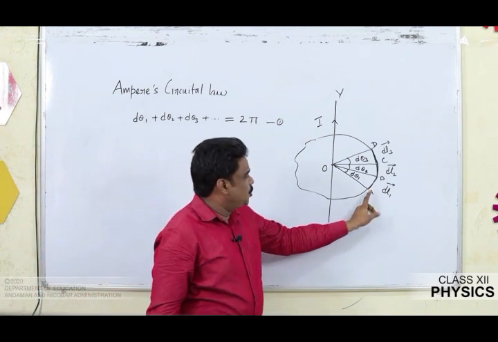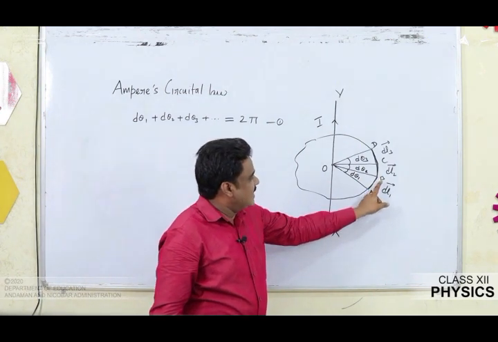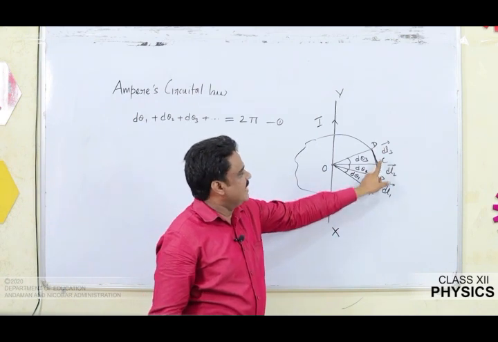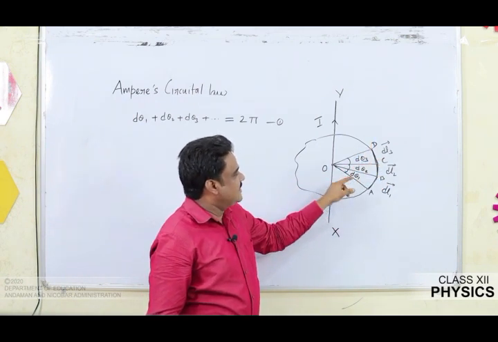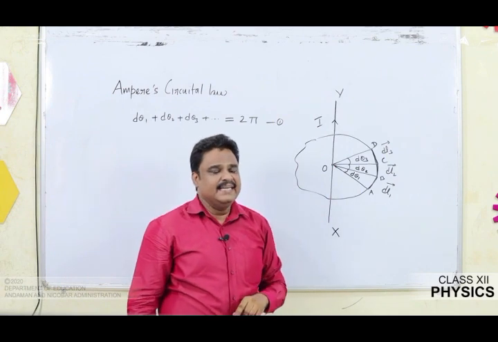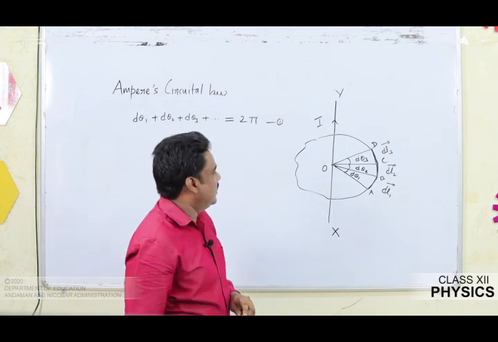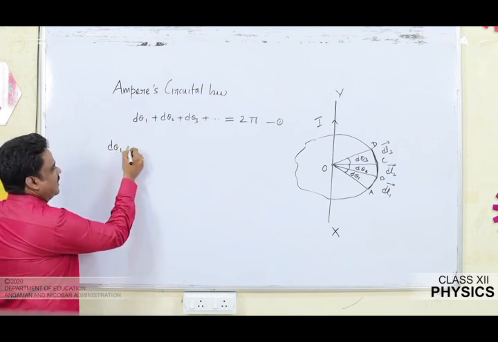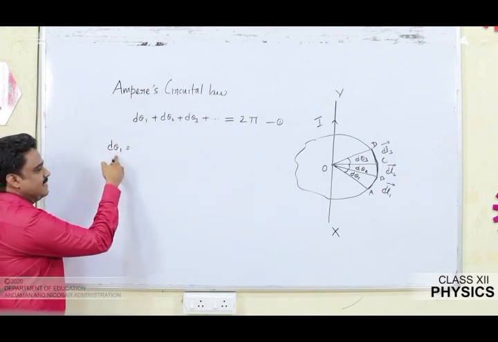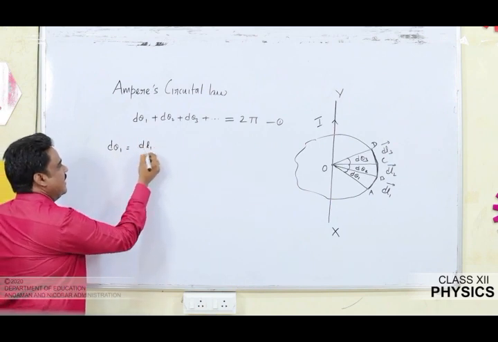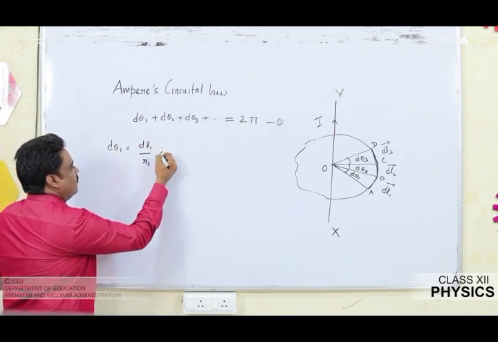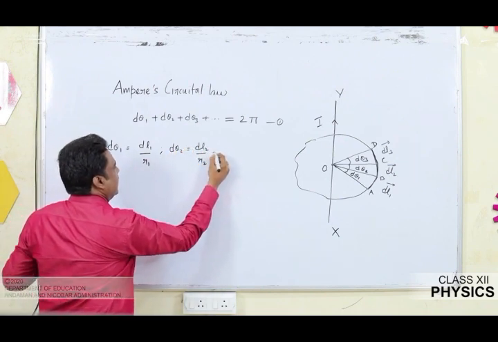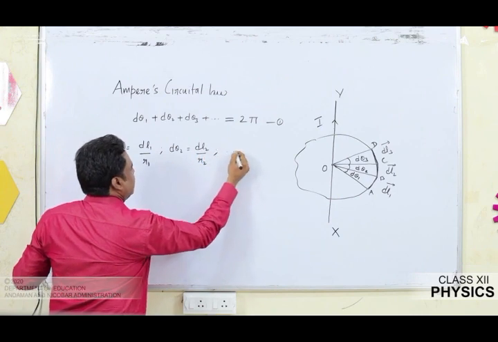Now if I assume these segments, that is AB, BC and CD, as arcs of radii say R1, R2 and R3. So what can I write for d theta 1? D theta 1 can be written as, you know, angle is arc length by radius. So I can write dl1 by r1. Similarly, for d theta 2 I can write dl2 by r2, and it continues like this.